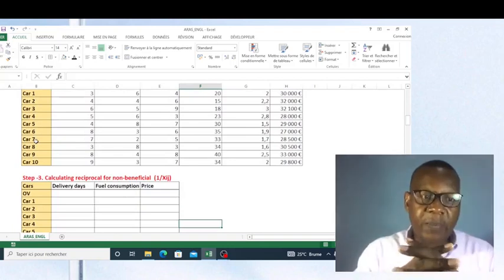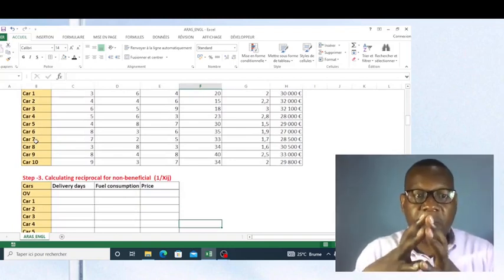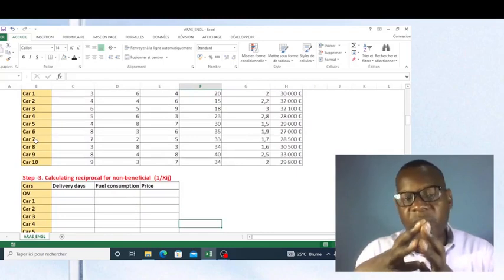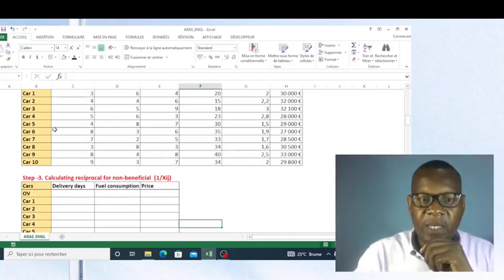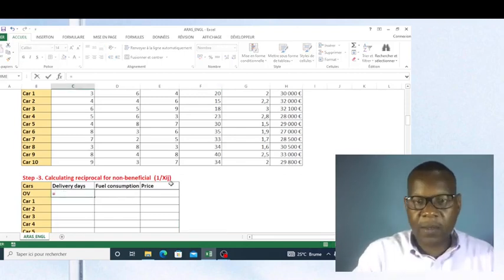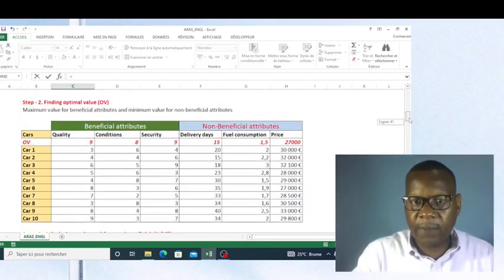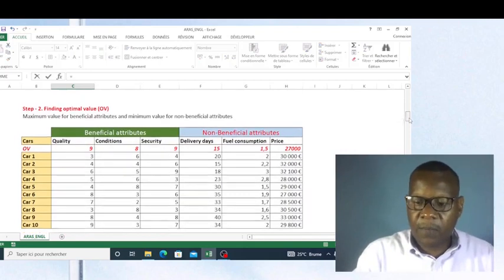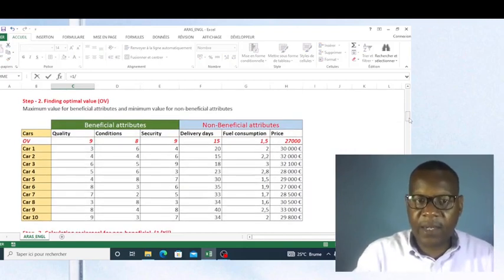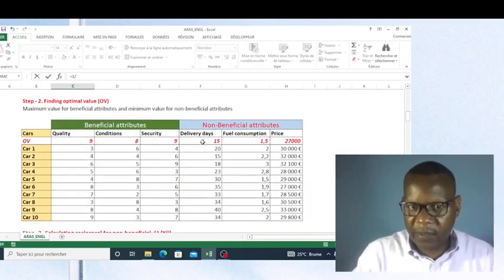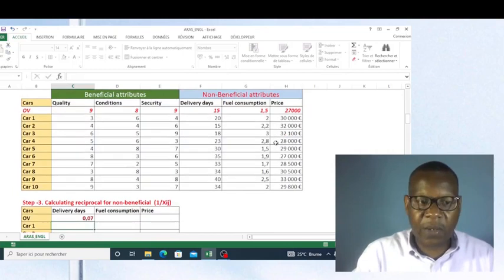The next step is calculating reciprocal values for non-beneficial criteria. It means I will take 1 divided by each value of the non-beneficial criteria. Now look, I do it like this, equal 1 divided by this value, and it is the same formula for all non-beneficial criteria.